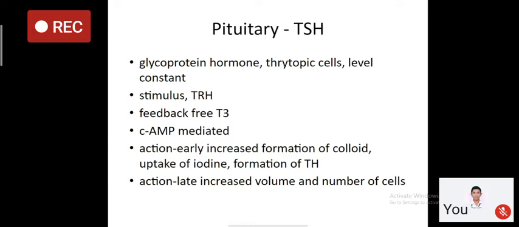Because in primary hypothyroidism, when you have hypothyroidism, T4 is low and TSH will rise. But in pituitary or hypothalamic dependent hypothyroidism, TSH remains normal or low despite the fact that T4 is reduced. So the relationship between T4 and TSH is lost.